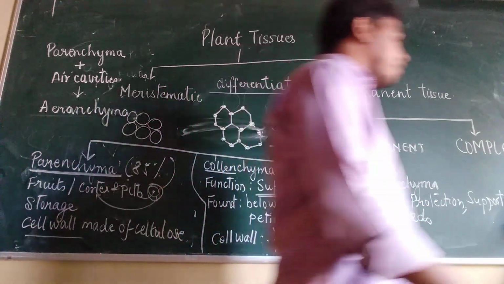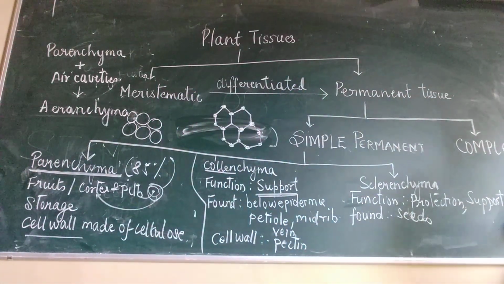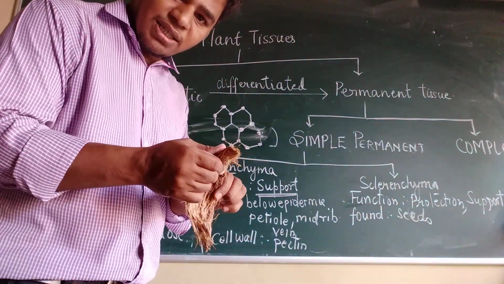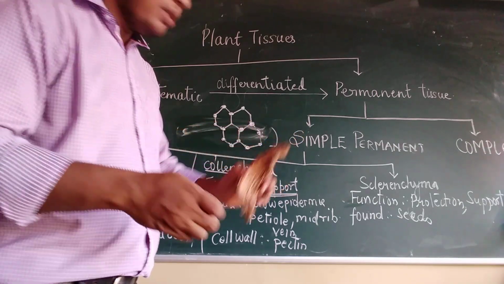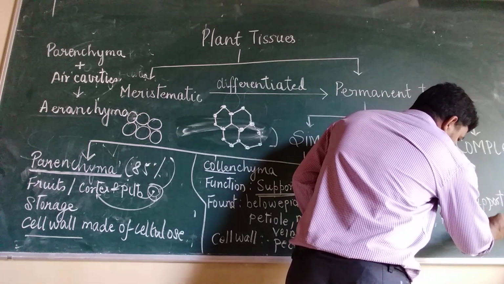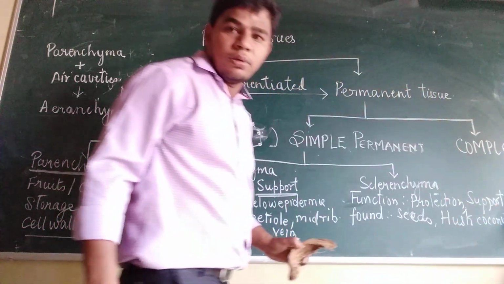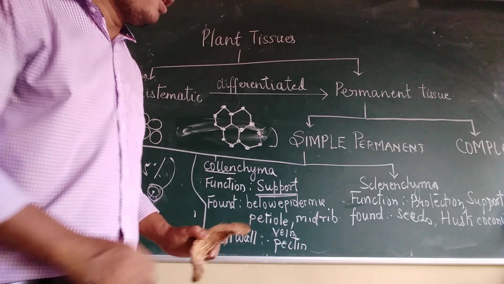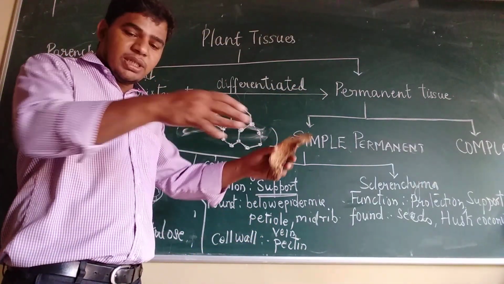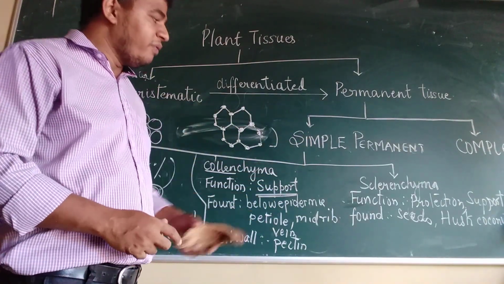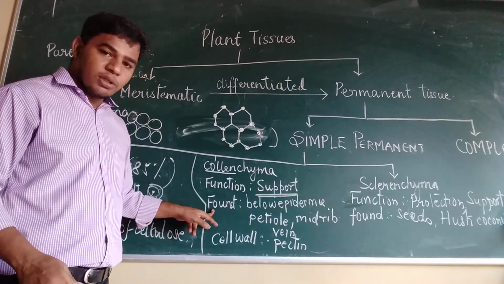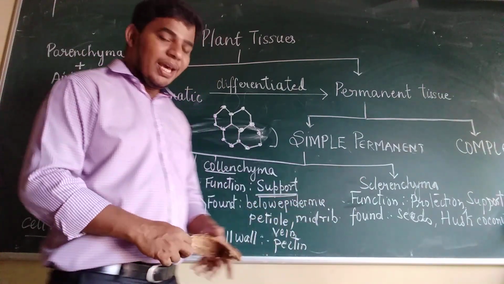Also the husk of the coconut. If you see the husk of a coconut, this husk is where you will find sclerenchyma. Also you can find it in old stems, the outer covering of the stems which are already old, which will protect the plant. There you will find sclerenchyma. We saw the function is protection and support. We also saw where it is found. And last, the cell wall.